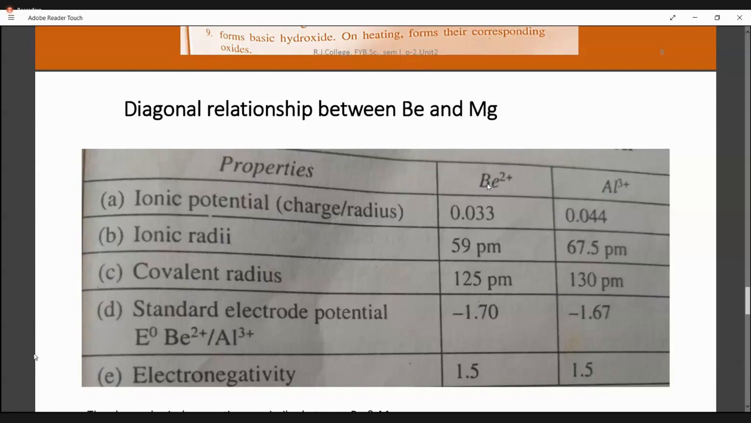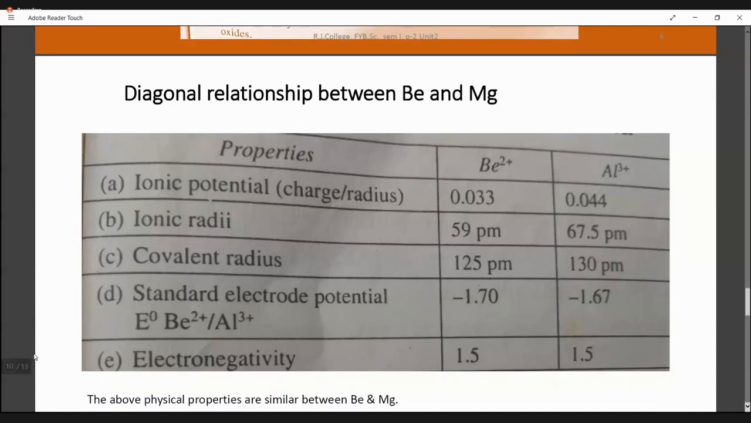Now, when you come to the next pair of atoms, beryllium and aluminium, both of them have similar size. You see, ionic radius is not differing much. Covalent radius is also similar. Electrode potential is also similar. Electronegativity is almost similar. So all this becomes their common thing between beryllium and aluminium. That is the reason both are put together under the diagonally related pairs.